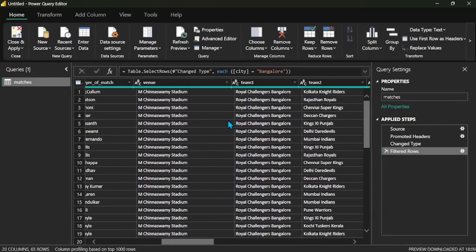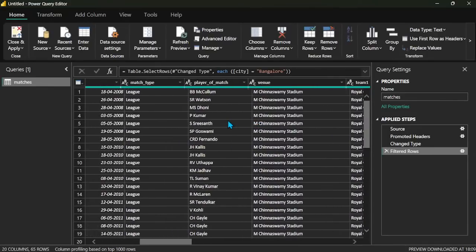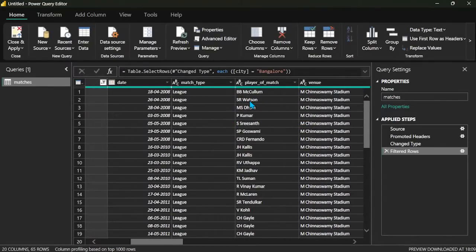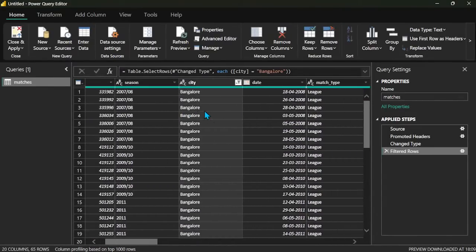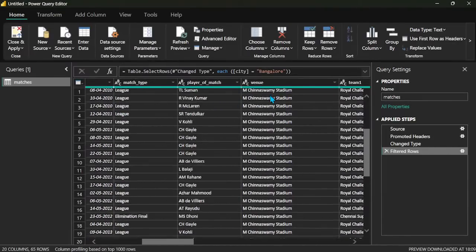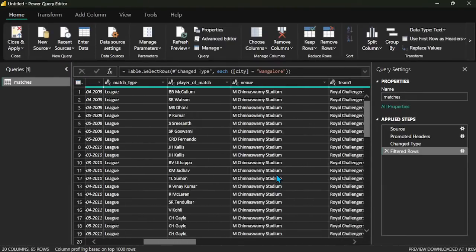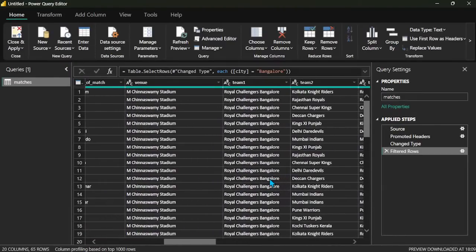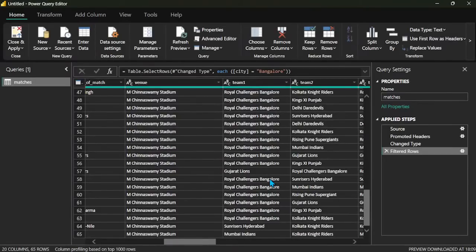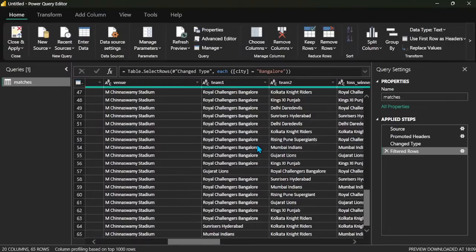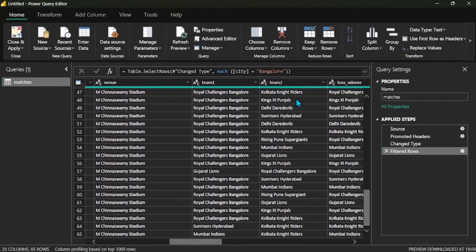The stadium is the Chinnaswamy Stadium. There is the player of the match detail, the match type, whether league match or tournament, and the venue is the Chinnaswamy Stadium. Mostly Bangalore has the Chinnaswamy Stadium only. Team one is mostly RCB, Gujarat Lions, Sunrisers Hyderabad and Mumbai Indians. Team 2, the opponent team, is KKR, Kolkata Knight Riders, Kings Punjab, Delhi Daredevils, Sunrisers Hyderabad.